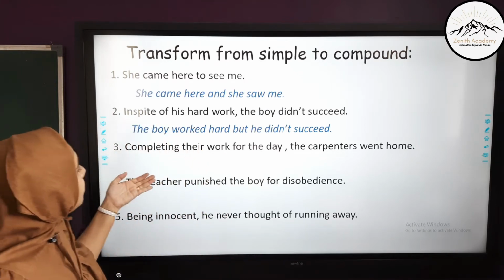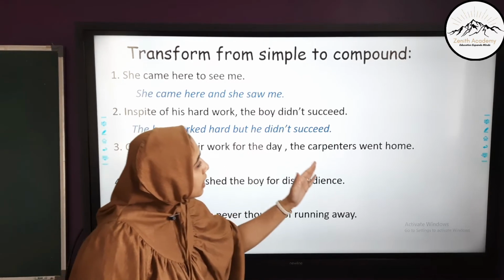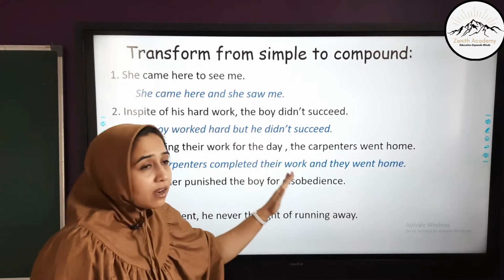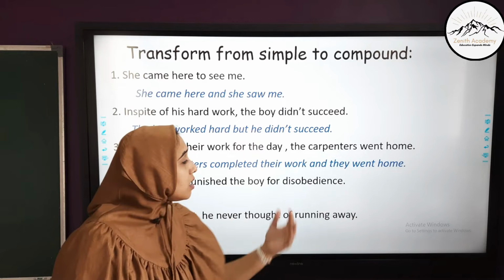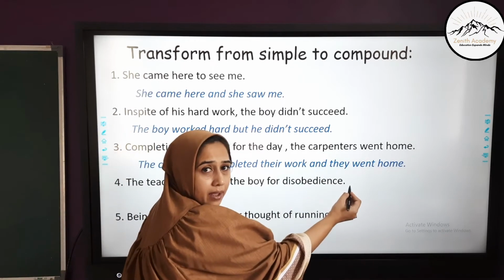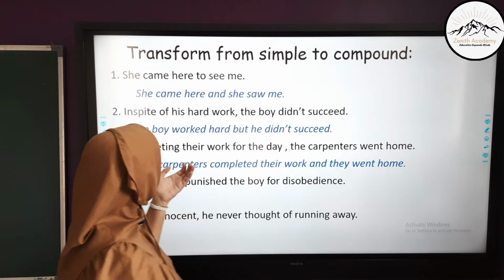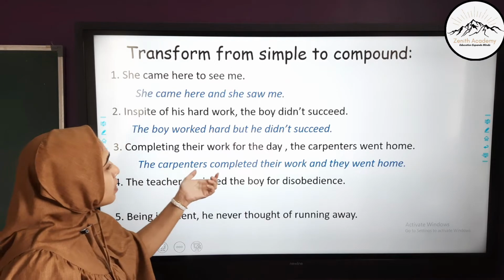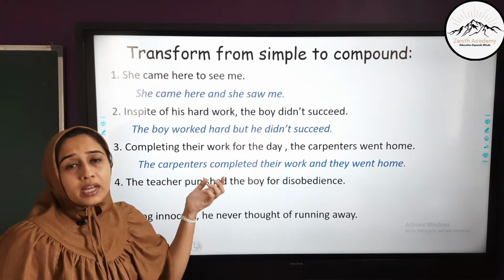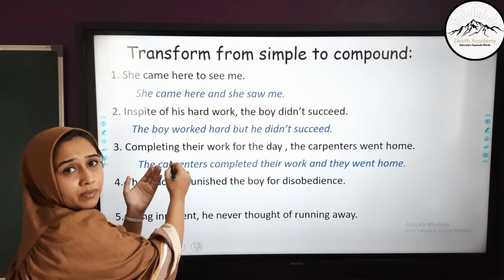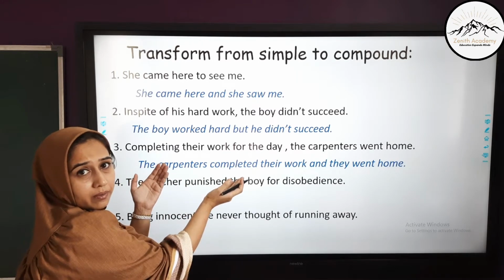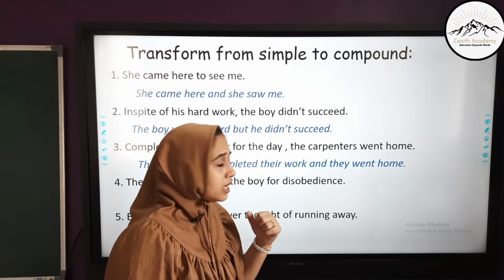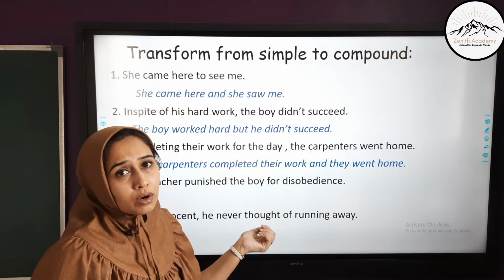The next one, completing their work for the day, the carpenters went home. The carpenters completed their work and they went home. Here I have added and they, and also carpenters completed their work. Now completing has been changed to completed. As I said already in the rules, the ing form of the verb is converted over here, and is used as the coordinating conjunction to create two main clauses.